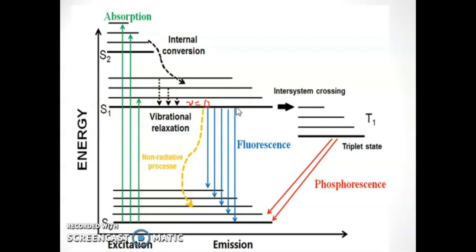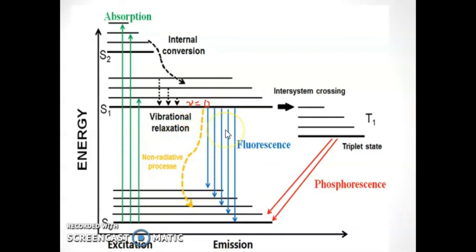But some of them may choose another pathway, which is radiative and produces radiation. This is also a vibrational cascade, that is vibrational relaxation, a non-radiative process.